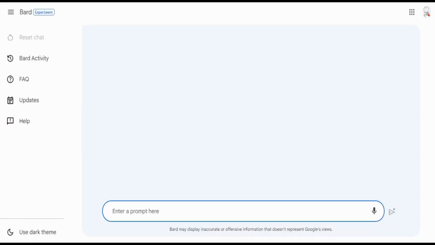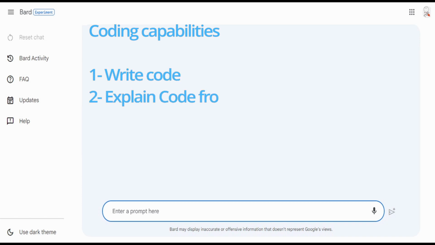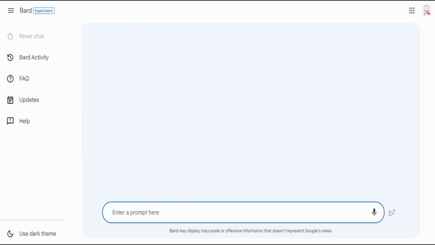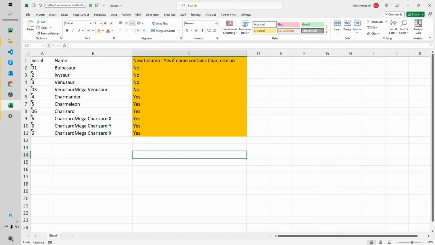Moving on to second feature, Bard has capability to write code, explain code from a link, or by providing it code in a prompt. It can also translate code among different languages. Bard currently supports up to 20 different programming languages. Let's test it by having it write some Python code that reads Excel file into pandas data frame, removes duplicates, and then creates a new column based off value in name column.